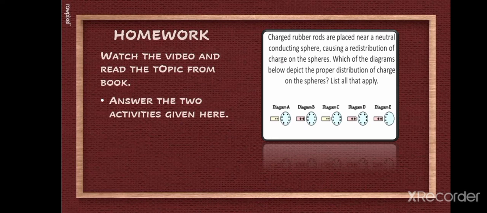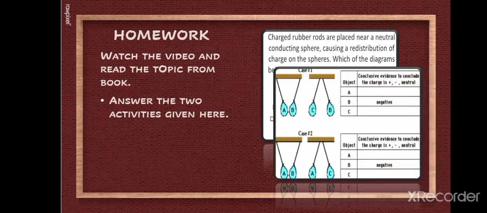If there is more than one figure which correctly shows the proper distribution, you can tell whether it is diagram A, B, both, C, D or anything that is correct. You have to just write the name in your answer.